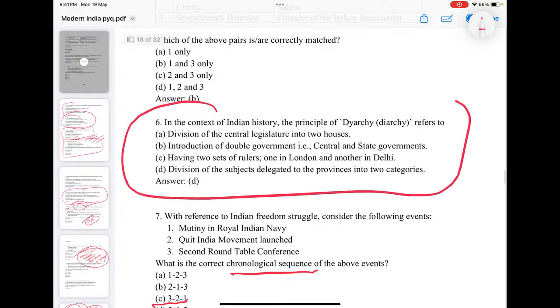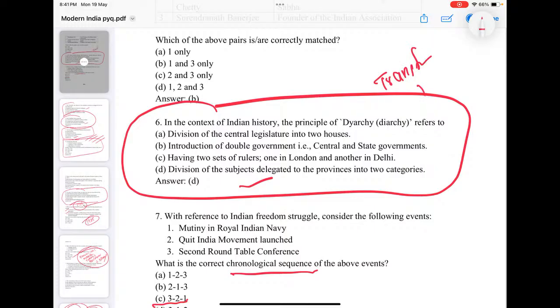Diarchy refers to what? There is another question. Of course, it's division of subjects delegated to provinces into two categories. That is transferred and reserved subjects.